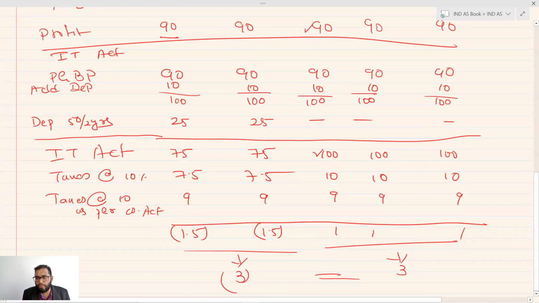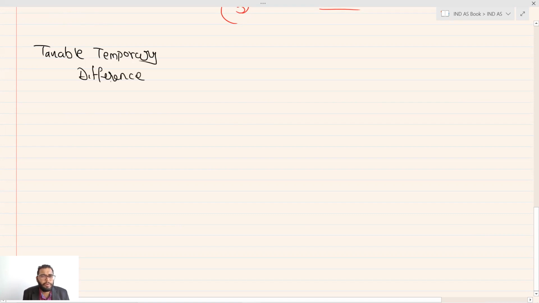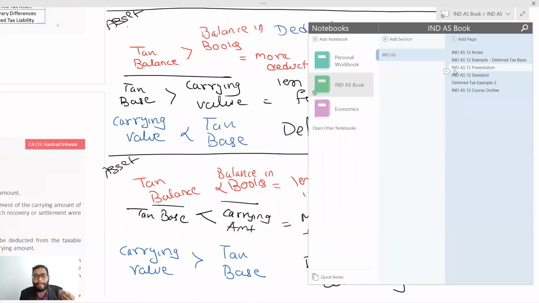We'll as of now move further, and we'll write this here. Taxable temporary difference. When is it a taxable temporary difference in case of an asset, in case of a liability? In case of an asset, a taxable temporary difference is simple.